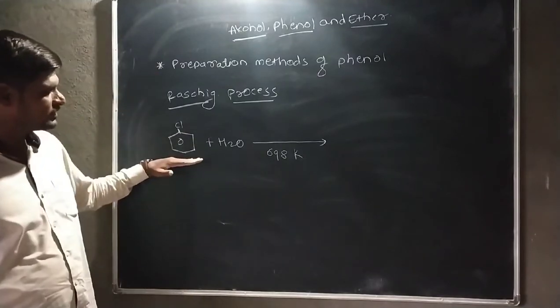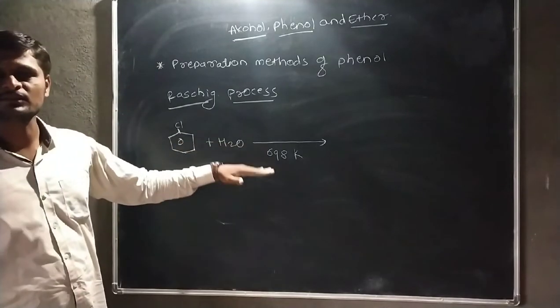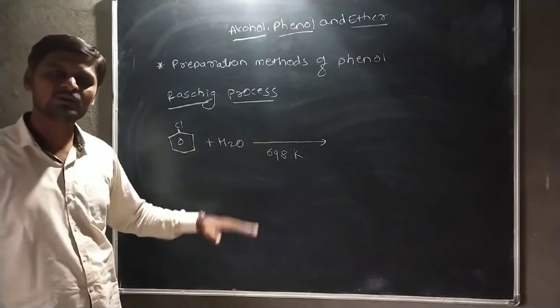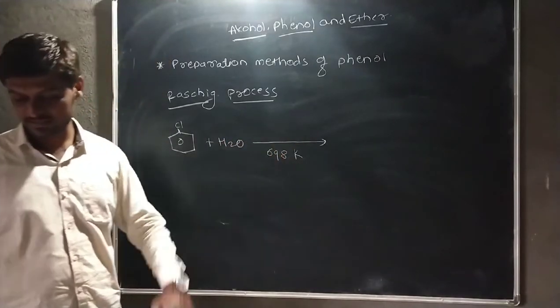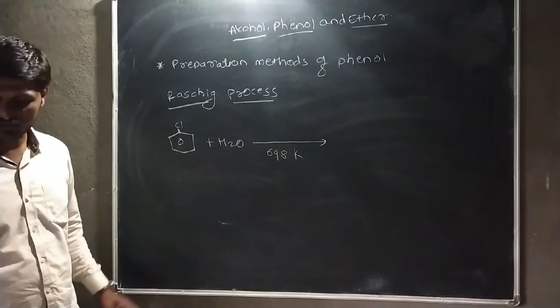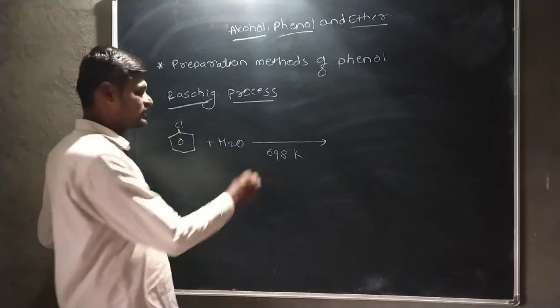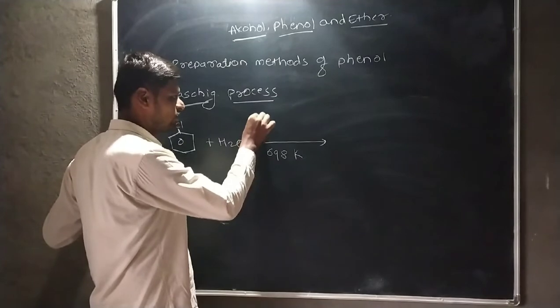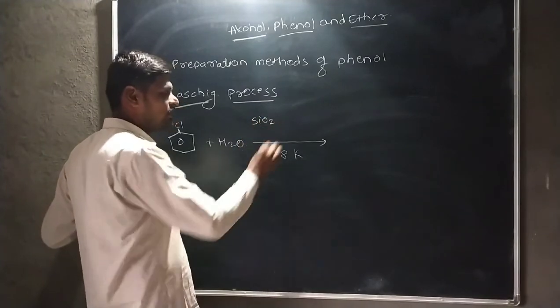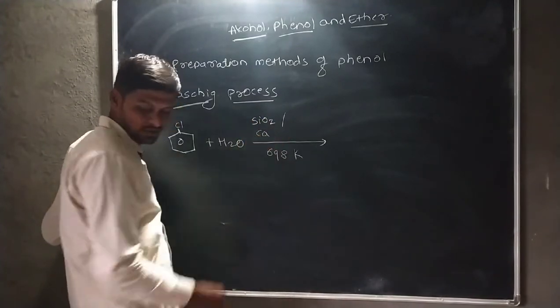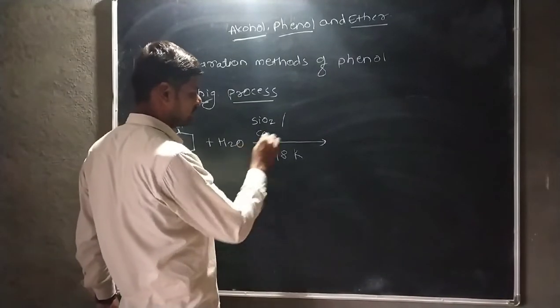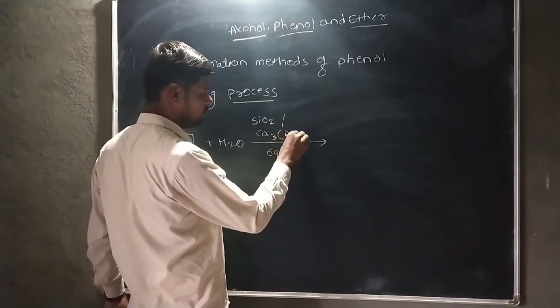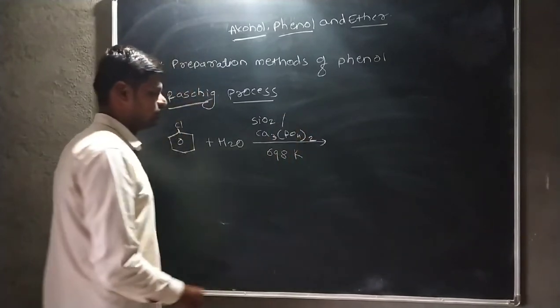The chlorobenzene is heated with water at 698 Kelvin, and this reaction is carried out in the presence of a catalyst. The catalyst used is silicon dioxide or calcium phosphate, Ca3(PO4)2.